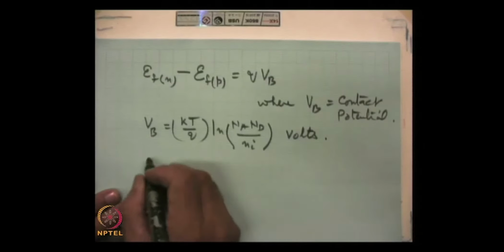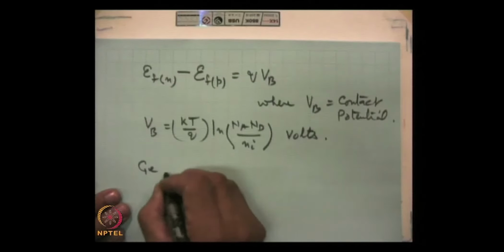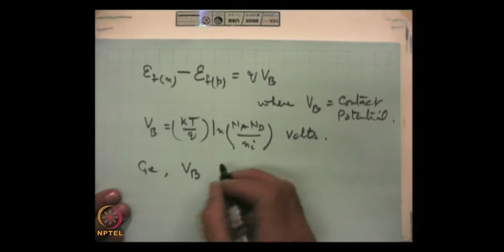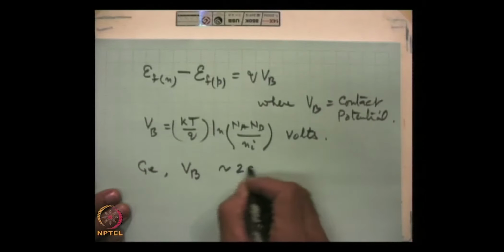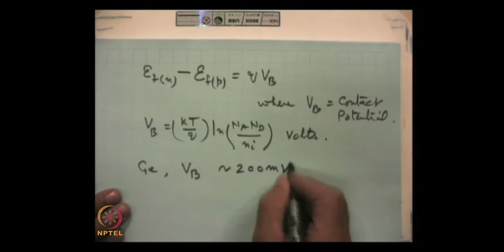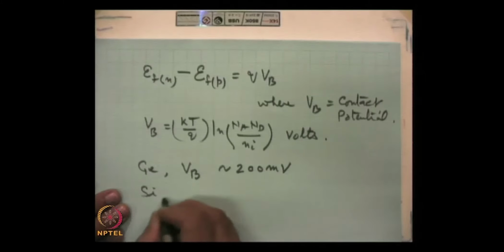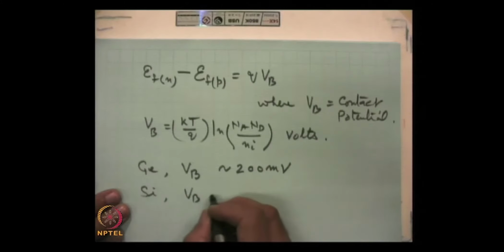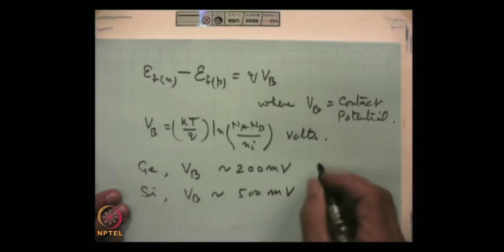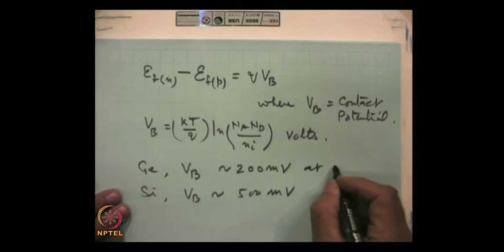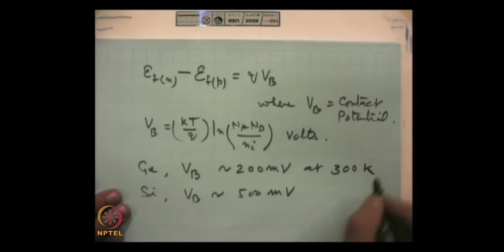For germanium, Vb, that is contact potential, is of the order of 200 millivolts, and for silicon this is around 500 millivolts at room temperature, at 300 degrees Kelvin.